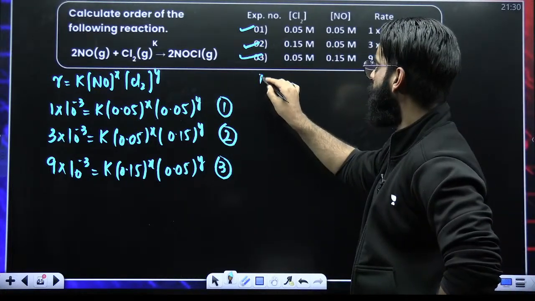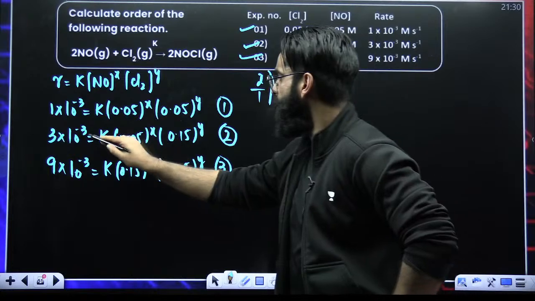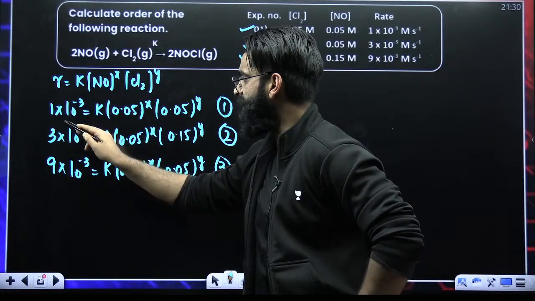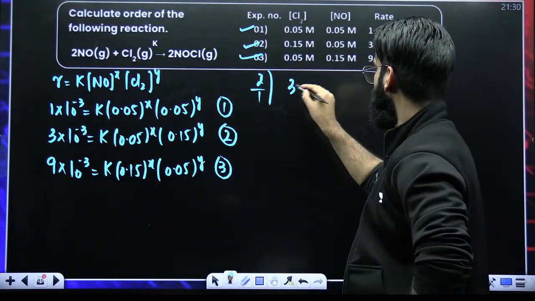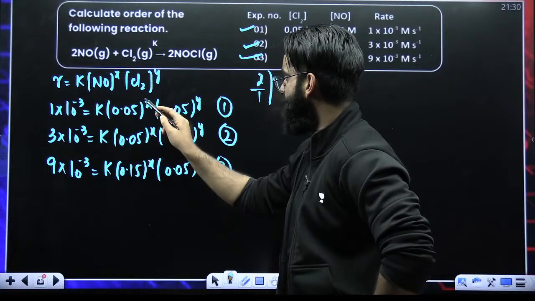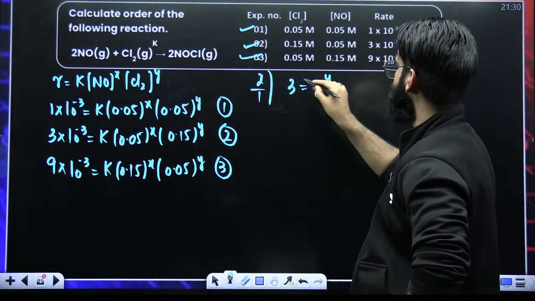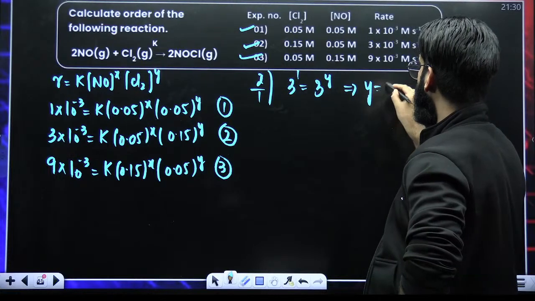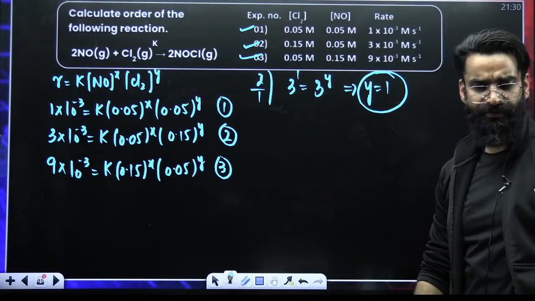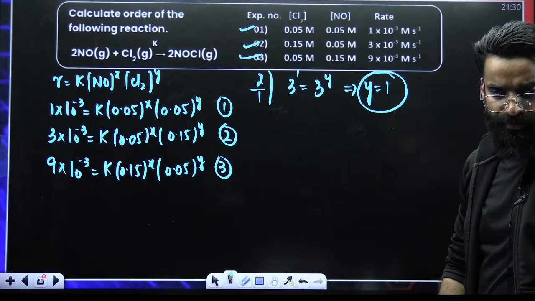Divide equation 2 by equation 1. When you divide 2 by 1, what do I get? 10 to the power minus 3 and 10 to the power minus 3 cancel. 3 by 1 is 3. This term cancels out. 0.15 divided by 0.05 is 3. So this becomes 3 raised to Y. This is telling you that the Y value has to be 1. Got the value of Y?